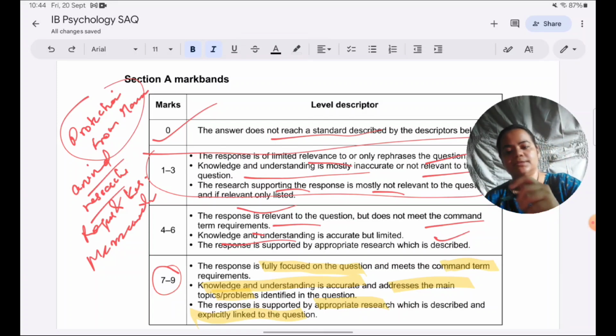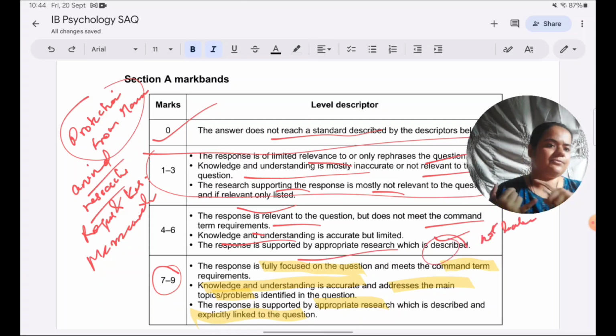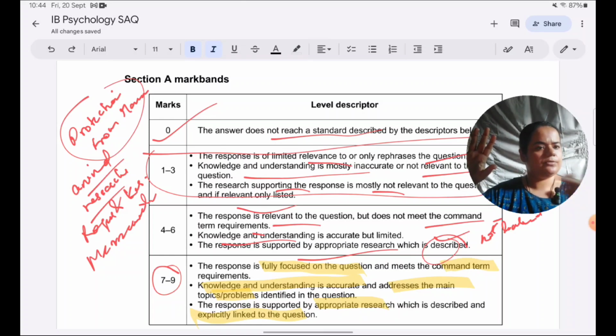Also, the response is supported by appropriate research which is described. What they mean by described, they're trying to indicate it's not linked explicitly to the knowledge. Because in the first place, the knowledge is only limited. So how will it be linked back? So if you just describe the research, and some students, they keep the informed consent thing separate, what they've written first, and the research is separate. There's no linkage between the two. Then it falls in the 4 to 6.